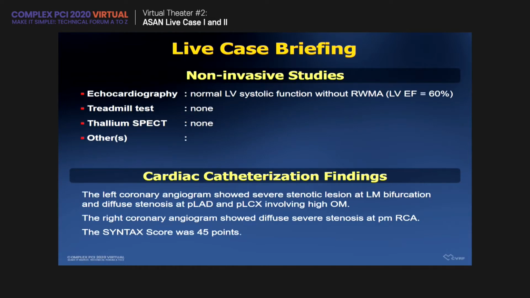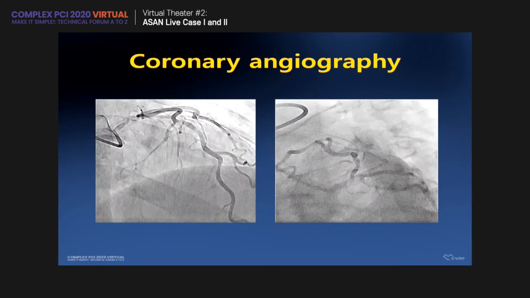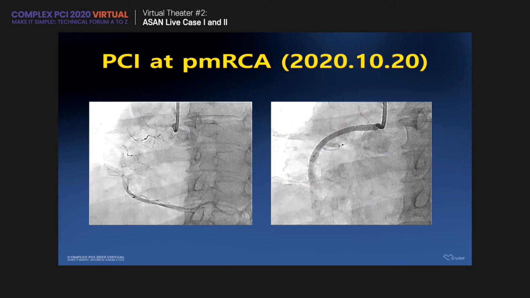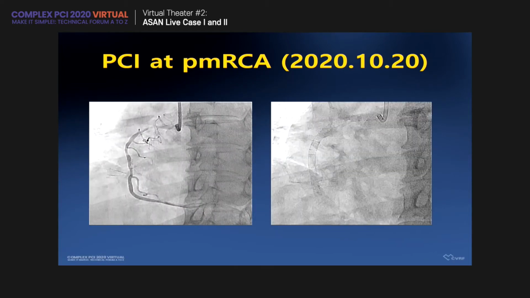Her echocardiogram showed normal LV systolic function without regional wall motion abnormality, and her left coronary angiogram shows severe left main bifurcation disease. Right coronary angiogram shows diffuse disease at proximal to mid RCA, and the SYNTAX score is 45 points. Last week, we treated her proximal to mid RCA by stenting.